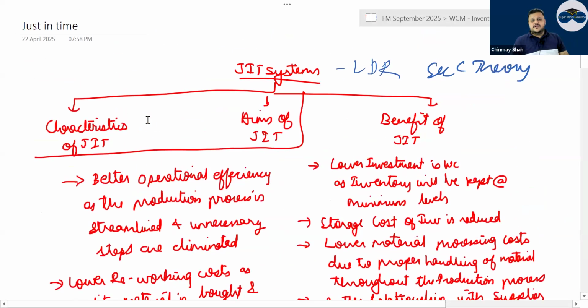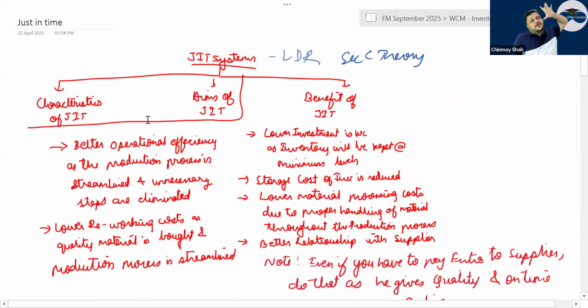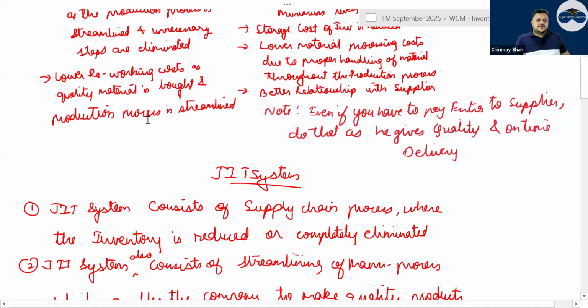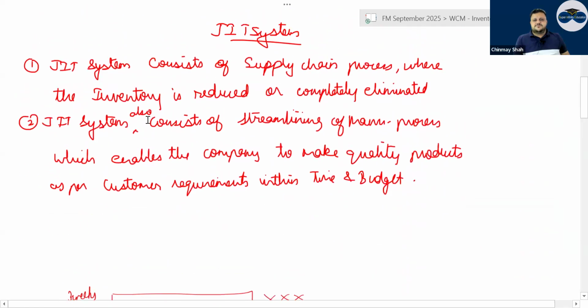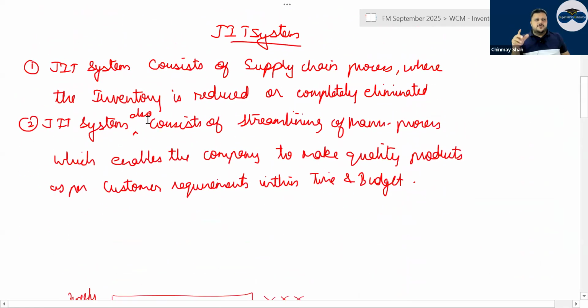JIT question: out of the last 10 attempts, JIT has been asked in 2 to 3 attempts. Very important question. Either it is characteristics of JIT, aims of JIT, or benefits of JIT. Any one of these three questions can come up in the exam. Characteristics and aims are almost the same. Benefit is an important question. JIT is a supply chain process system where inventory is reduced or completely eliminated. It not only looks at inventory but looks at all the processes in the business.